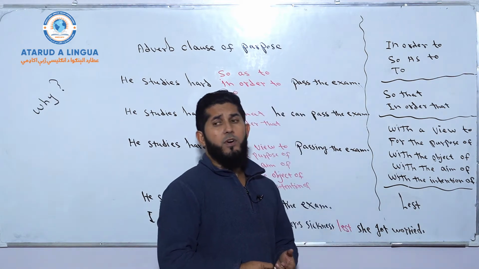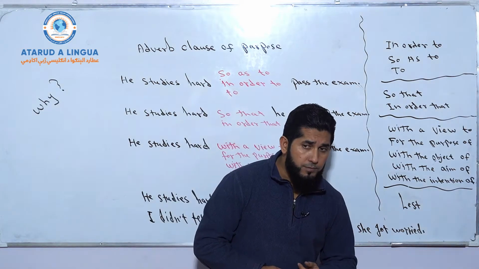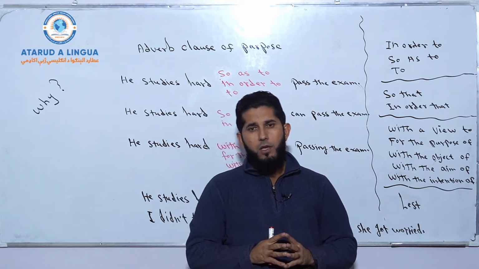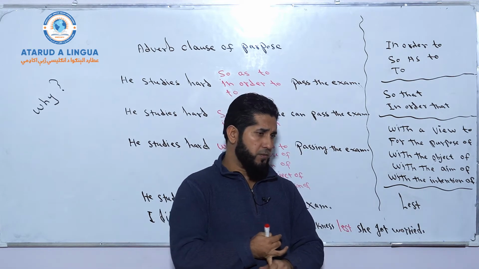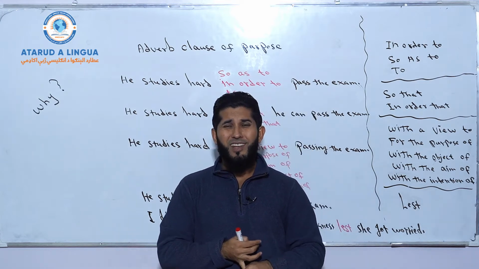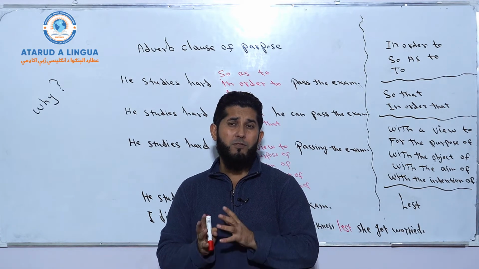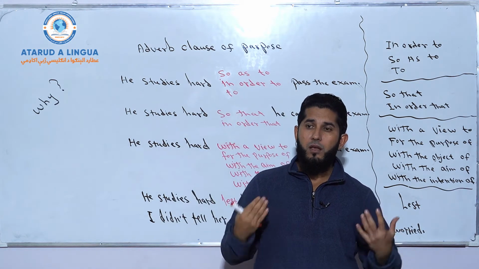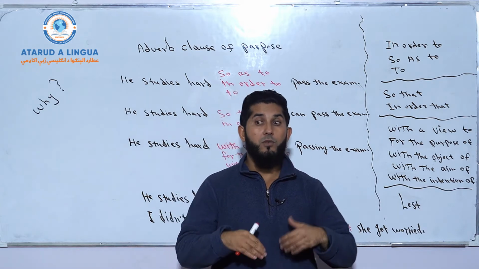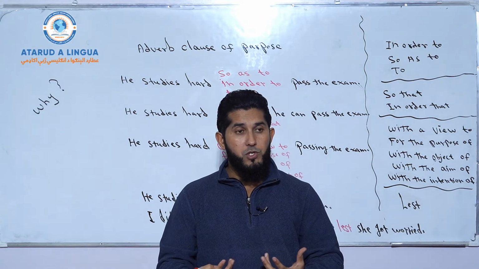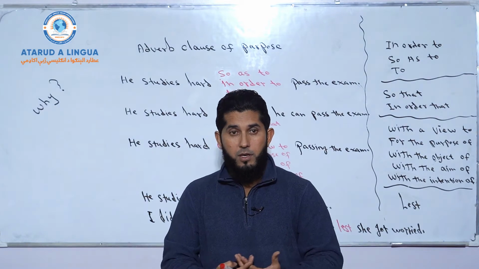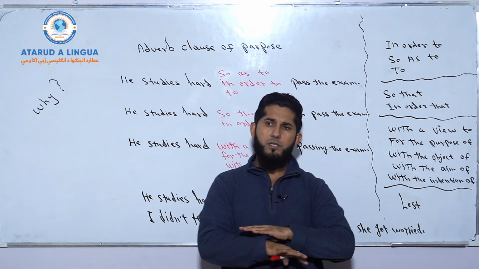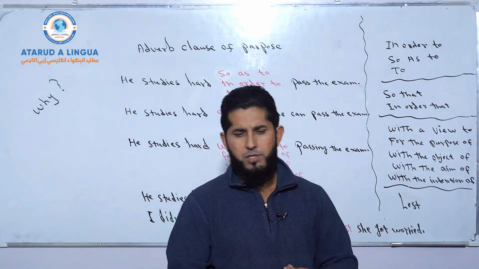Okay, adverb clause of purpose. What is adverb clause of purpose? It is a group of words which has a subject and main verb, and it shows the purpose of an action in its main clause. Again, listen. Adverb clause of purpose is a group of words which has a subject and main verb and shows the purpose of an action in its main clause. So that is the simple, easy definition.